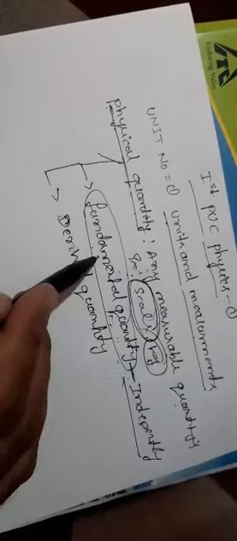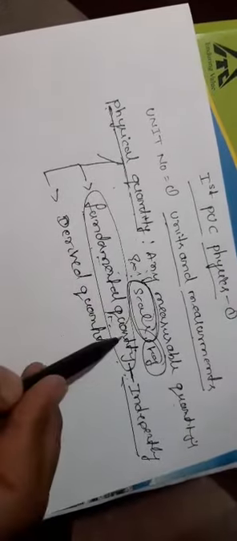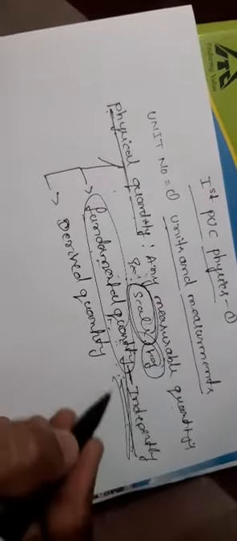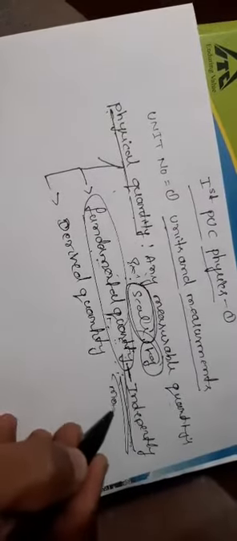A fundamental quantity is a physical quantity which is independent. Examples of fundamental quantities are mass, length, time and current. These are the examples of fundamental quantities, and fundamental quantities have no direction.